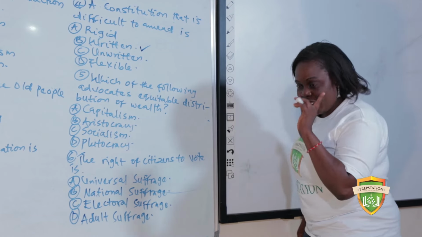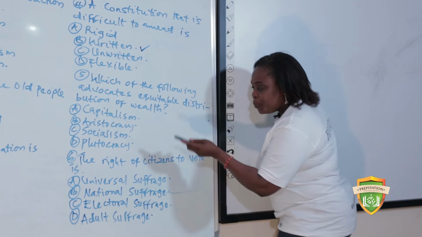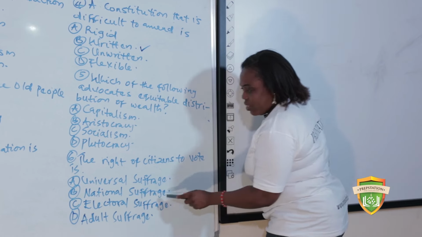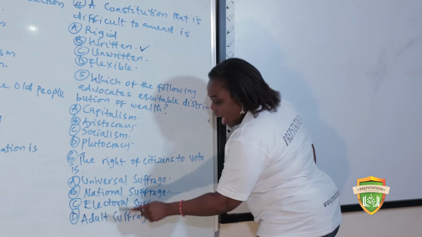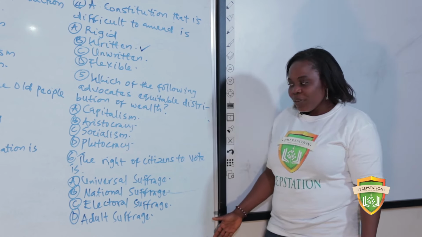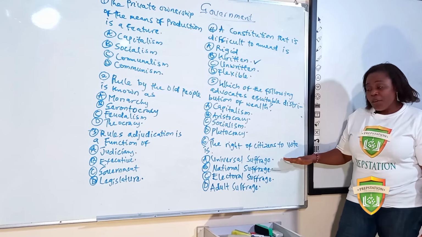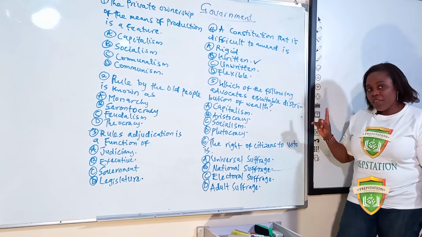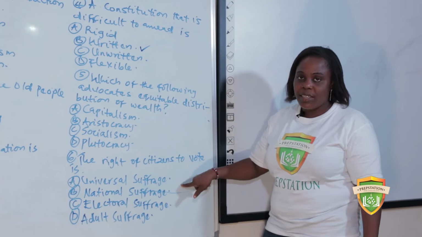Now we're going to try each of them. The right of citizens to vote is universal suffrage. National suffrage. Electoral suffrage. Adult suffrage. So what do you think is the answer? All right, the answer is A, universal suffrage. Remember your definition of the right to vote and to be voted for, please. So this is the answer.